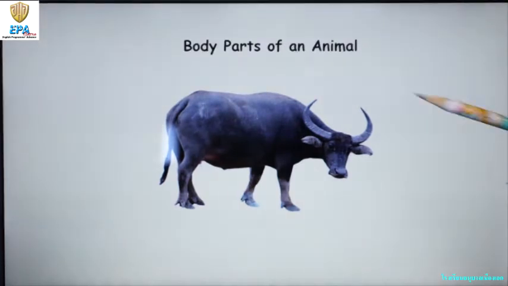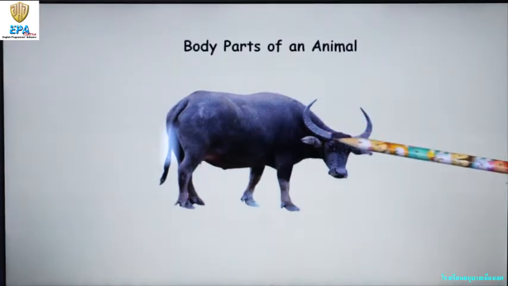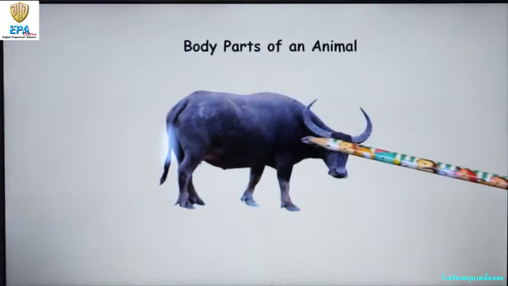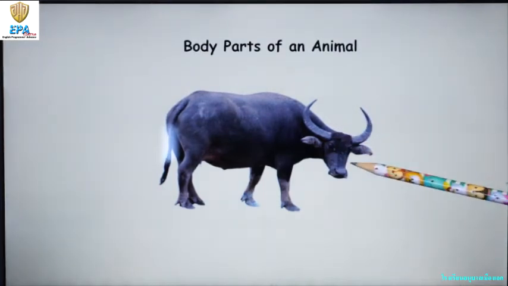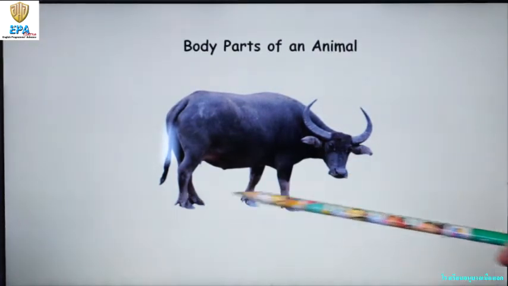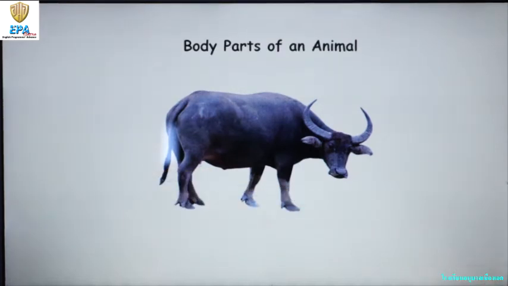So again, let's name the body parts once more. We have horns, ears, eyes, nose, feet, and tail.